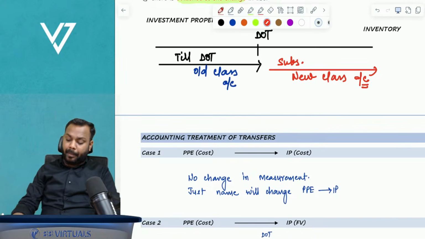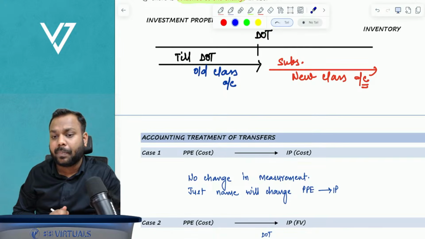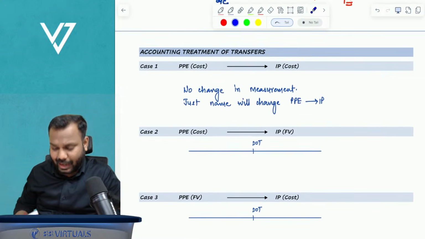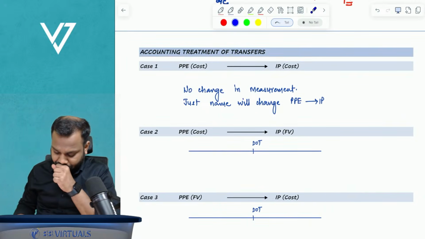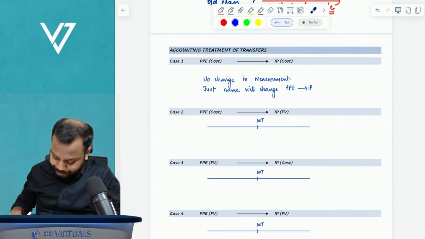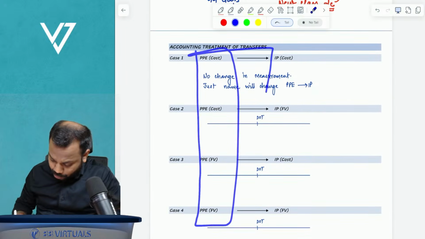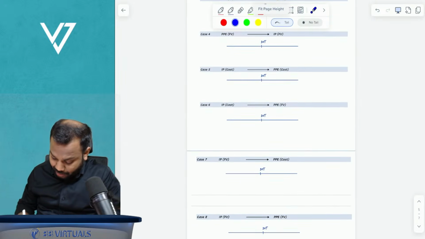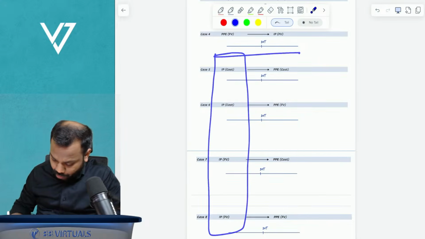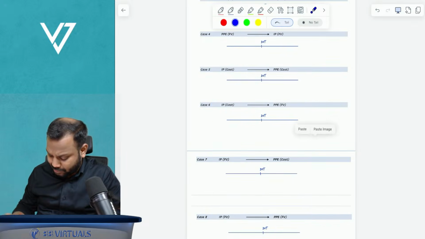Now, to apply this, there can be 8 possible cases. What are the 8 possible cases? Just see here. I have made a list of all the 8 possible cases. Understand, the first 4 cases, if you see, are PPE to investment property. The next 4 cases are investment property to property, plant, equipment.